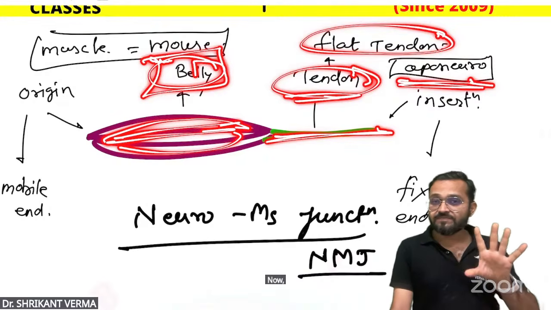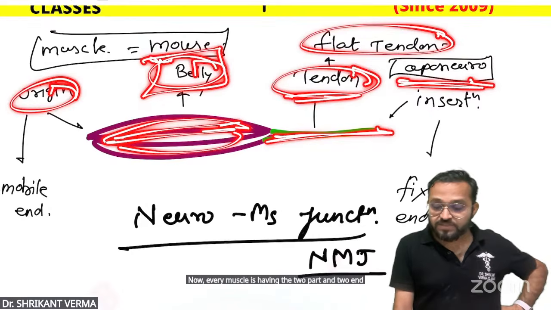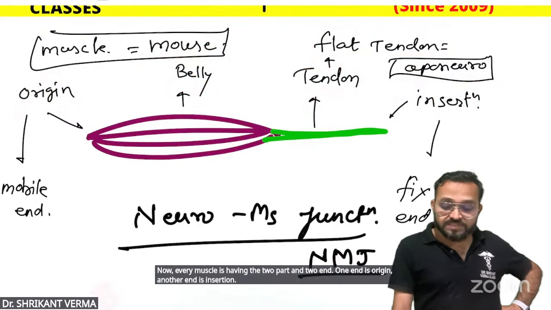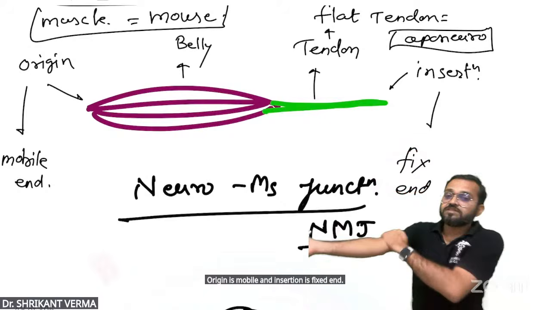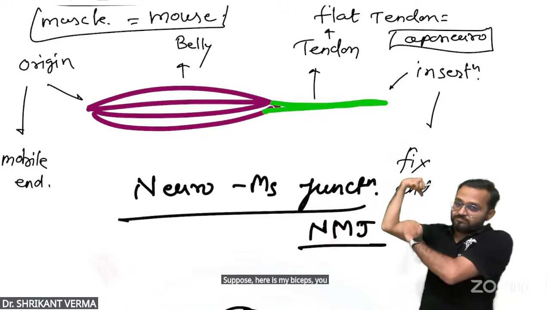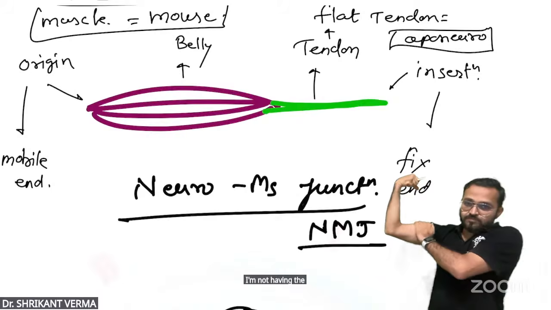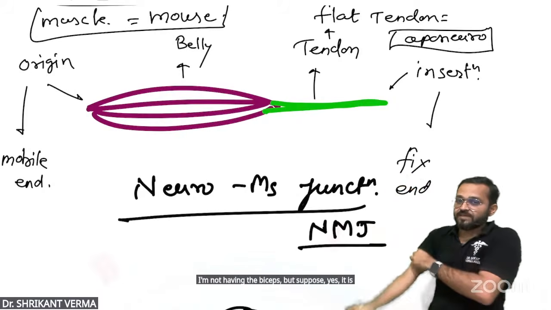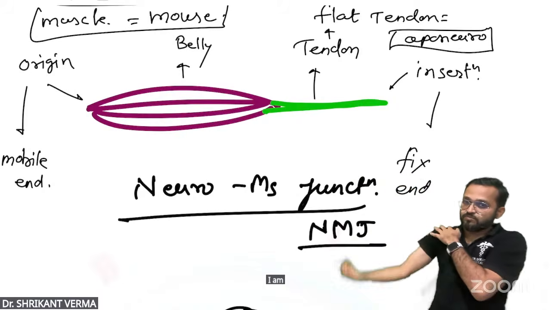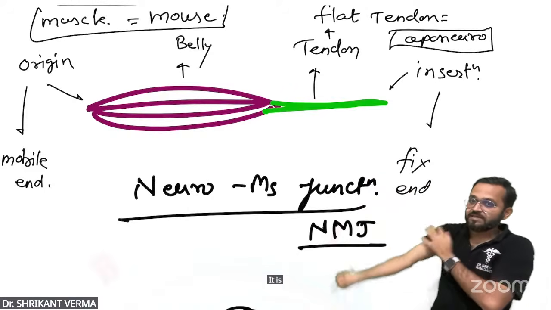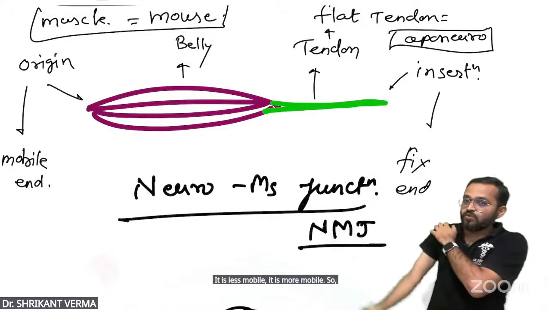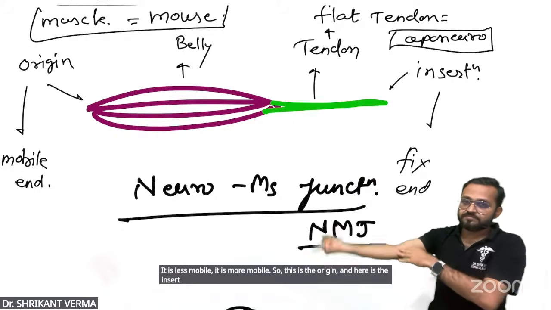Now, every muscle has two parts and two ends. One end is the origin, another end is the insertion. Origin is the mobile end and insertion is the fixed end. Suppose here is my biceps. I'm not having the biceps, but suppose it is my biceps. Whenever I contract, this end is fixed, but this one is more mobile. It is less mobile, it is more mobile. So this is the origin and here is the insertion. Are you getting?